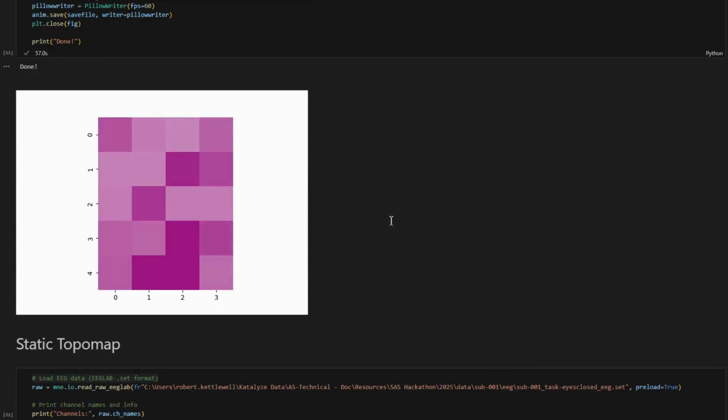We have created an animated heat map of the EEG electrodes data, transposing the data into a list of matrices, then plotting each individual matrix as a heat map, stringing them all together as a GIF file.